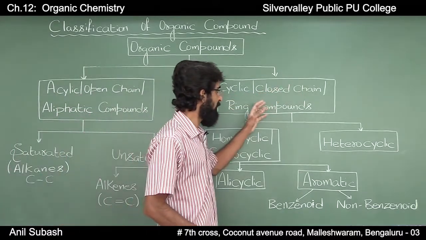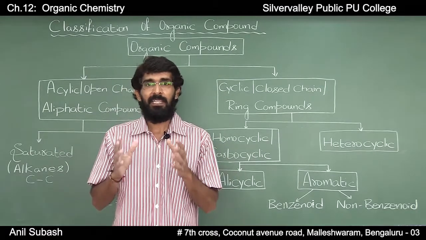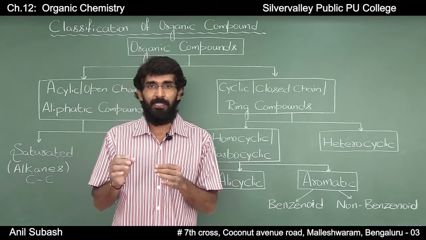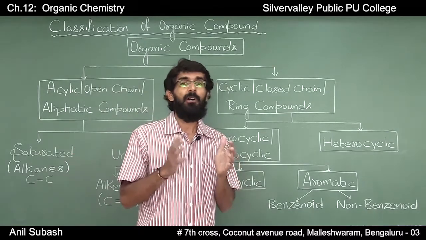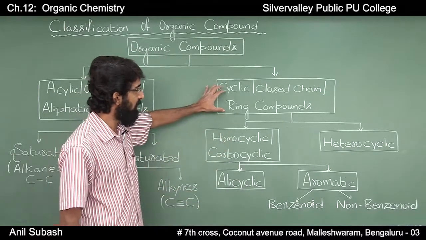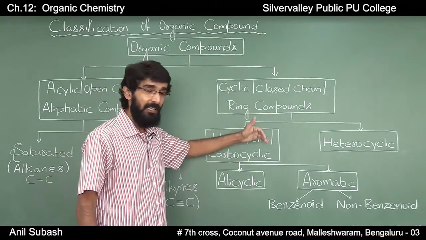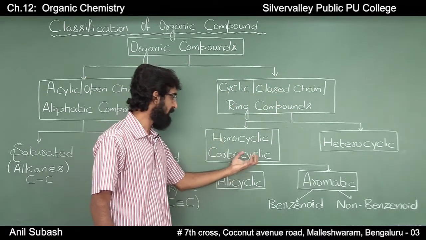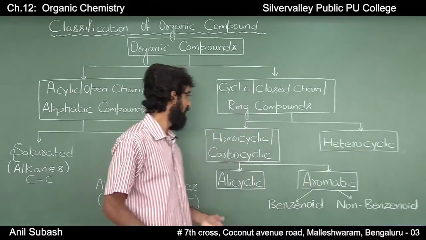Cyclic or closed chain or ring compounds are those in which the carbon atoms are joined end to end to form a closed structure or a ring structure, and these cyclic compounds are further classified into homocyclic or carbocyclic and heterocyclic compounds.